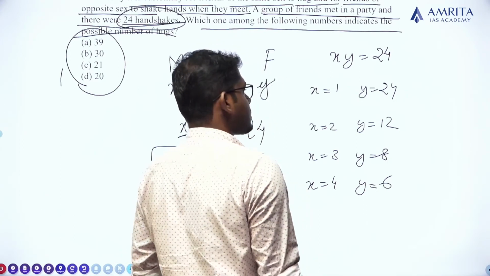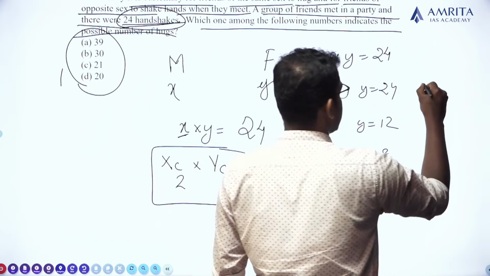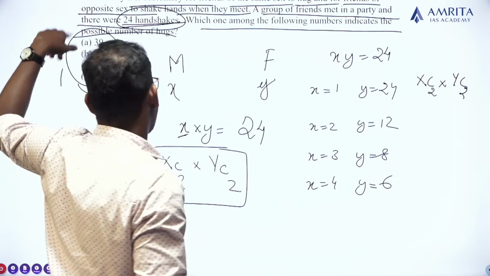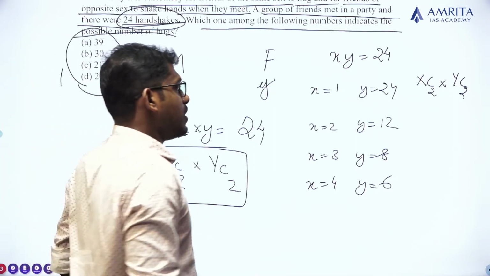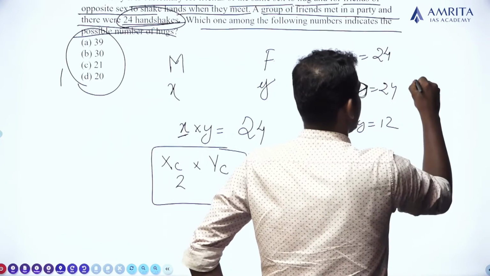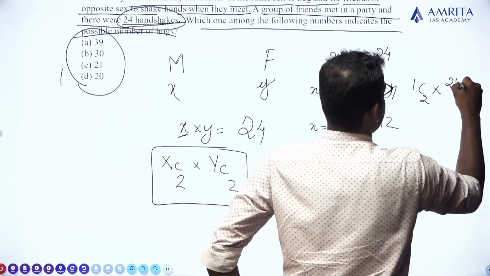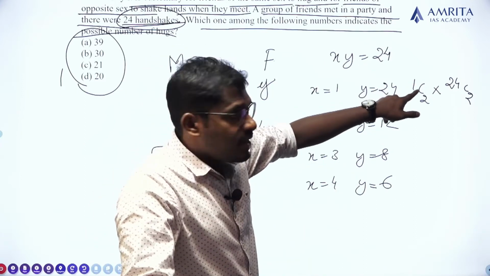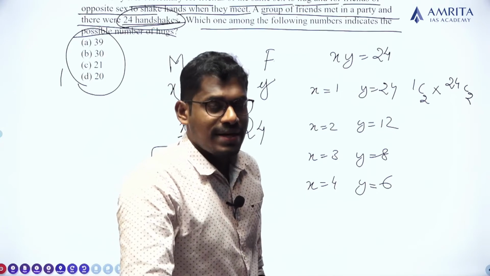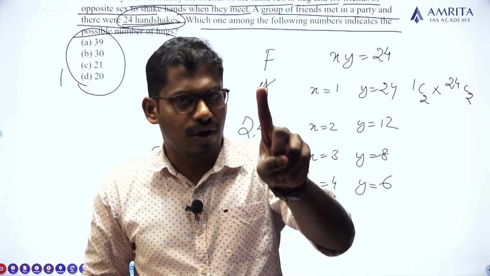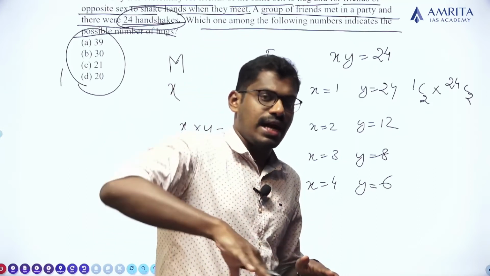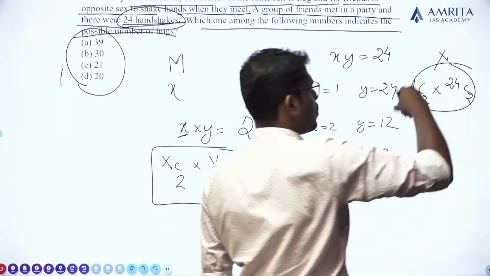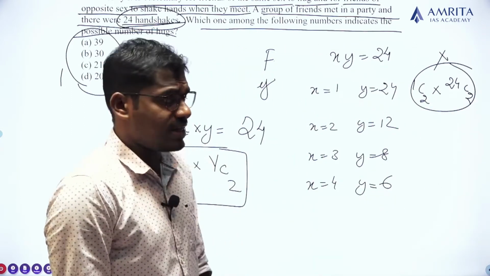So in the first case, X is equal to 1, Y is equal to 24. Let me check whether the value XC2 into YC2 can be found in any of these options. First case, XC2 into YC2 implies 1C2 into 24C2. Let me say the value of n is 1 and the value of r is 2. Can we select two persons out of one person? No, it is not possible. So this combination is not possible at all. We can discard this at the first instance.